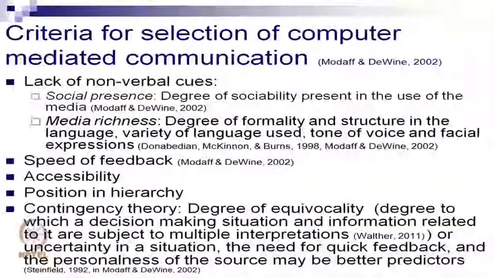Contingency theory is the degree of equivocality, which is the degree to which a decision-making situation and information related to it are subject to multiple interpretations, or the uncertainty in a situation, the need for quick feedback, and the personalness of the source could be better predictors of the contingency theory. So how uncertain is it to interpret what was intended? That is the contingency theory, and that in turn determines what technology we use.